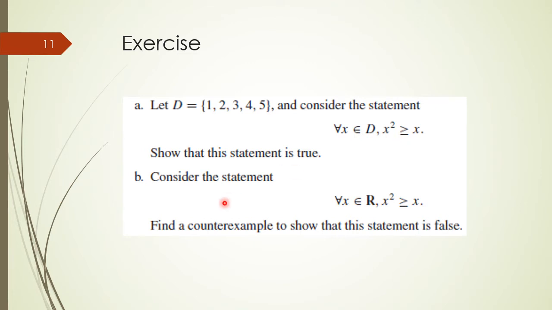In the second example, we have another universal quantified statement, which is for all x belongs to R, x square greater than or equal to x, where x square greater than or equal to x is a predicate, and R is the domain, and x is bound with the quantifier.